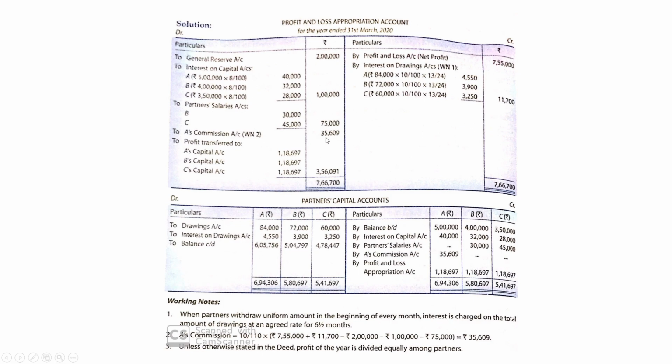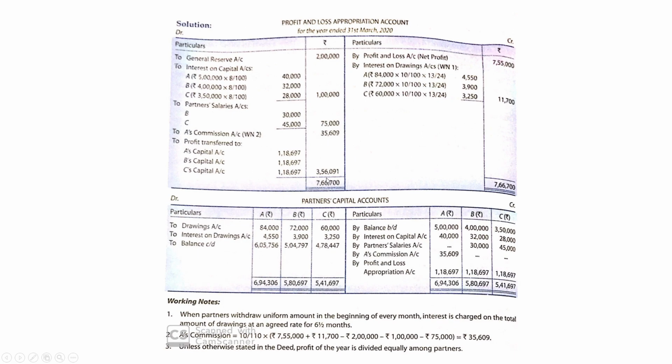A's commission will be 35,609. How is this calculated? It is very important. From this profit 7,55,000, 2 lakh, 1 lakh and 75,000, these three figures will be deducted. This will be net profit before commission. And the rate is on net profit after commission. So we'll take 10 upon 110, because A's commission cannot be deducted, we are not having the amount. So we'll convert the rate to 10 upon 110 and this way we'll get 35,609.